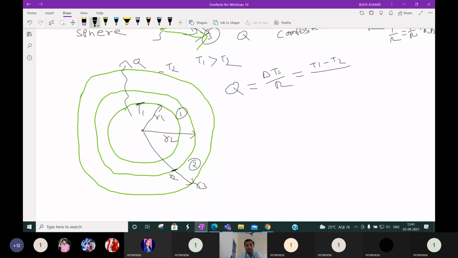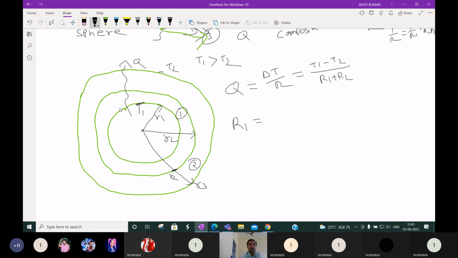R is not for a single wall. Two walls are there, 1 and 2, and these are connected in series. So what will be the overall R value? R1 plus R2. Okay, very good. It is R1 plus R2 because these are connected in series. T1, T2 you know; R1, R2 we don't know. So what will be the value of R1?